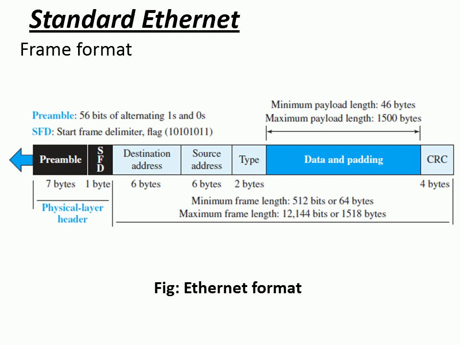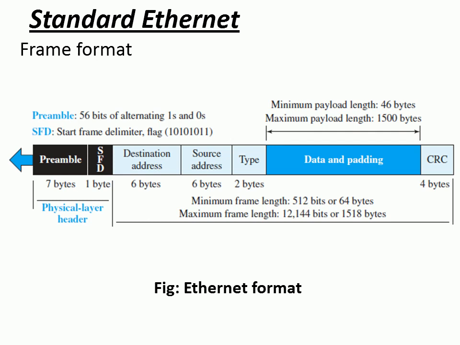The first one here we have is standard Ethernet. As you can see here, the Ethernet frame format has around 7 fields, right? The first one is preamble, then SFD, destination address, source address, type, data and padding, and the last one here we have is CRC. So let us see briefly one by one about these particular fields.